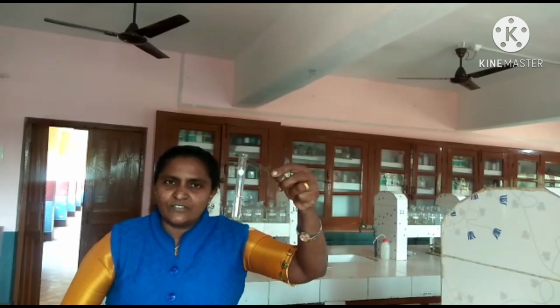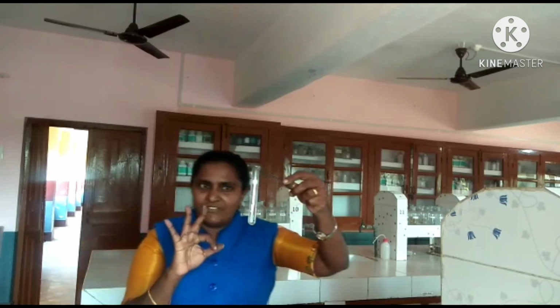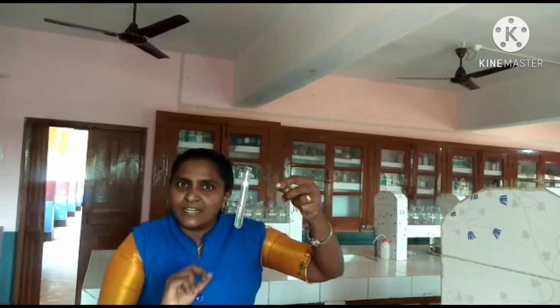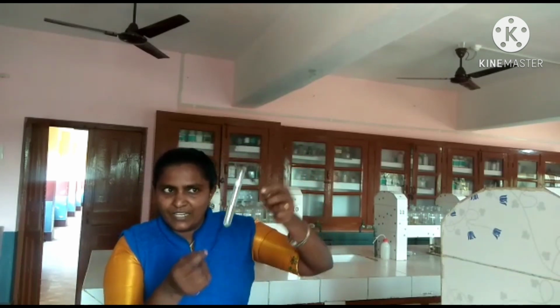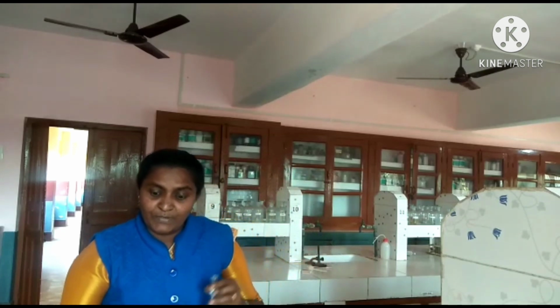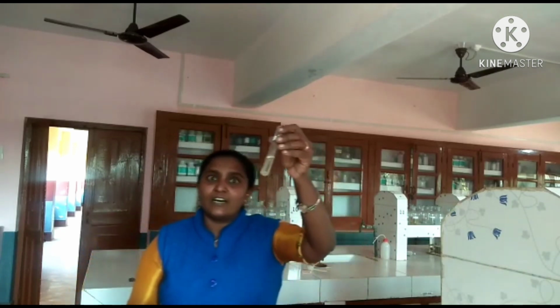Okay. Now tell me the three things you have studied. Filterability, cannot filter. Transparency, it is transparent, it allows light fully. And the third property is stability. It is stable because nothing is settled down. Okay. The second one is, you are going to prepare a colloidal solution. Write the observation properly.